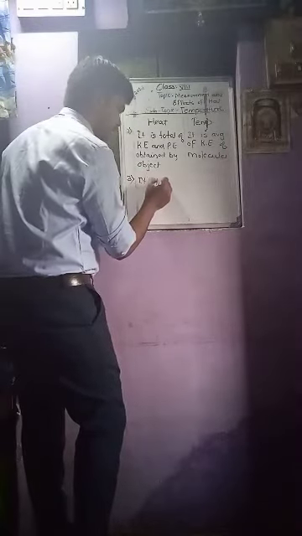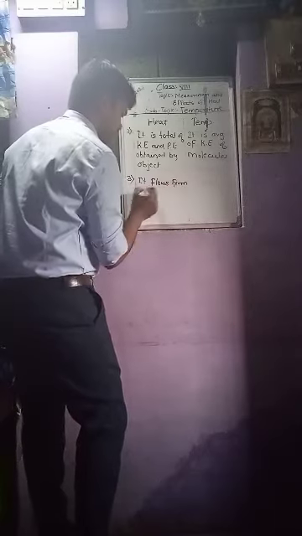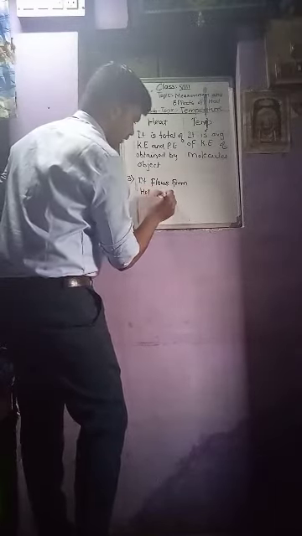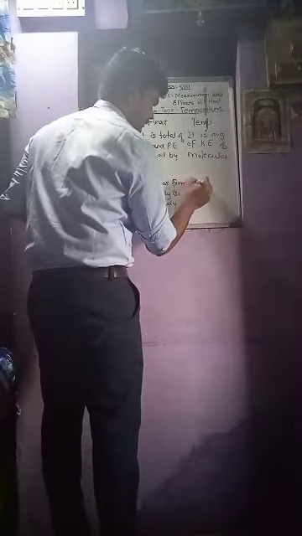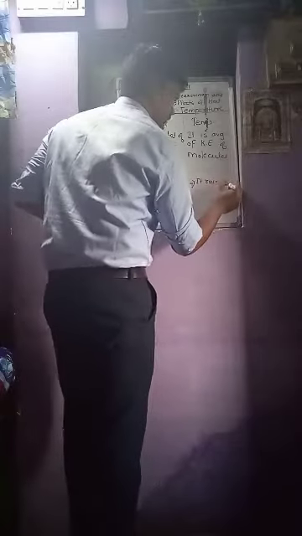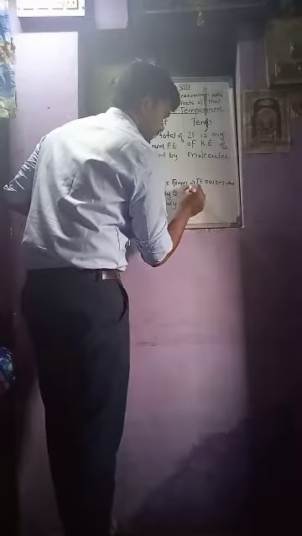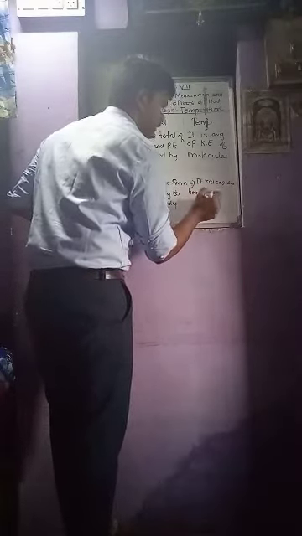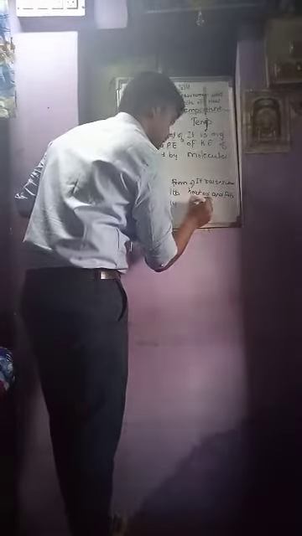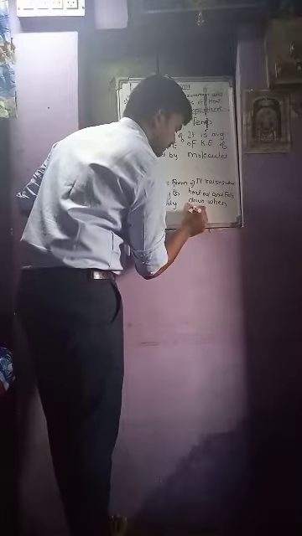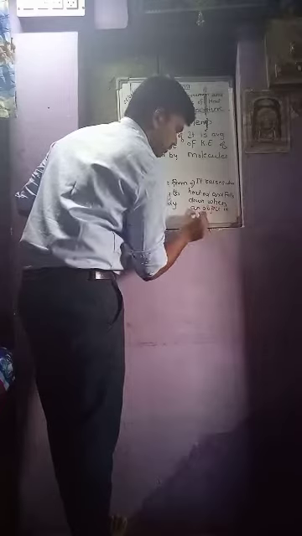So what is the third point? What is the third difference? Heat flows from hot body to cold body, and temperature rises when heated and falls down when an object is cooled down.